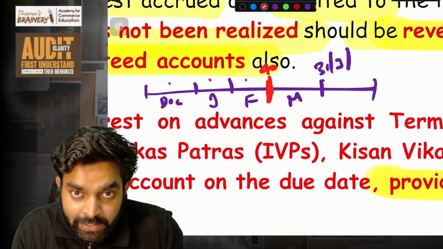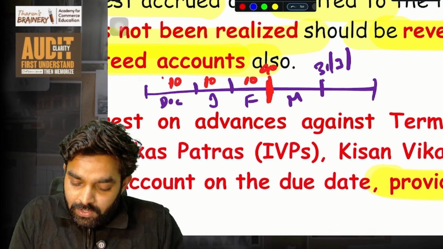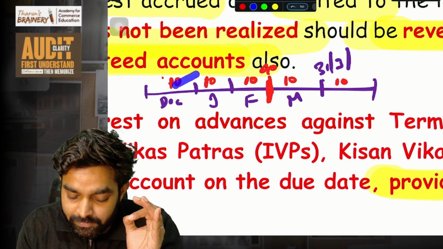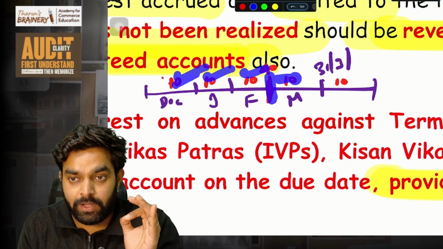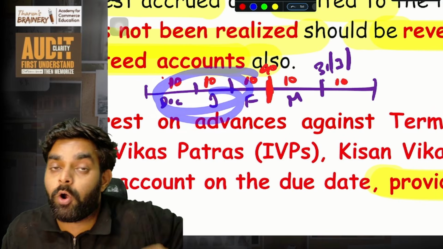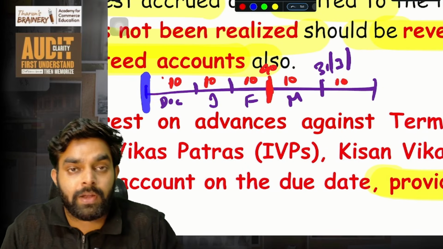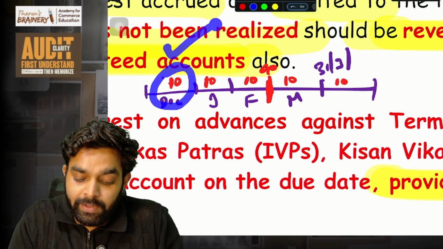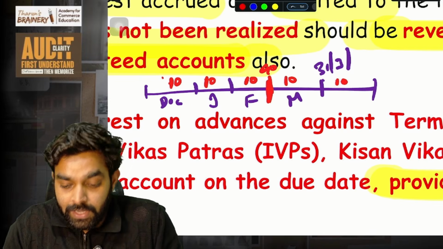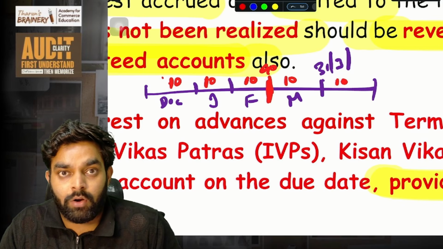So imagine the EMI, the interest component is 10,000, 10,000, 10,000, 10,000. Here also the interest component is 10,000 every month. Since it was not an NPA, NPA became only from here onwards. But these three incomes also we have not received. Since it was not an NPA, we would have already recognized it on accrual basis. Till November I was paying everything properly, so this income would have been recognized already on accrual basis. This was also already recognized on accrual basis. But from here onwards, it will not be recognized because it became NPA. So from here onwards, you will record the income in the bank books on receipt basis only.